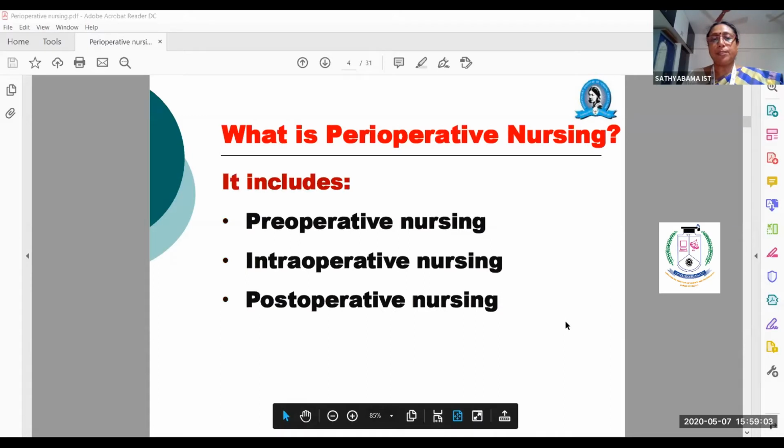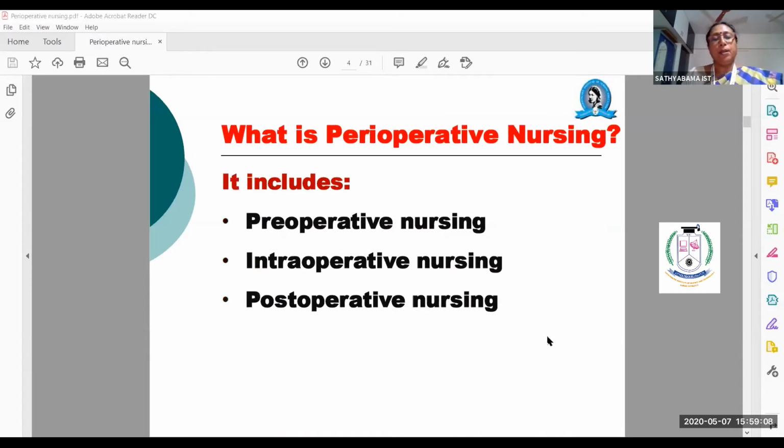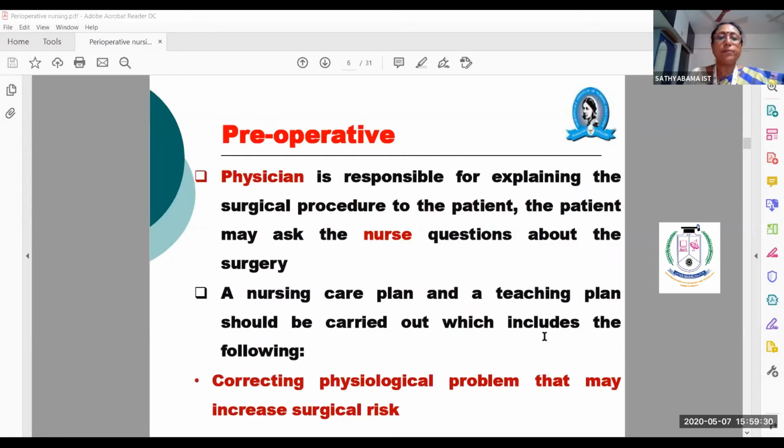Okay, so next, what is meant by peri-operative nursing? Actually, peri-operative means at the time of surgery we will provide care to the patient, but from the nursing point of view, though it is peri-operative, you should learn pre-operative, intraoperative and post-operative nursing care. First of all, you should focus on the physician's point of view.